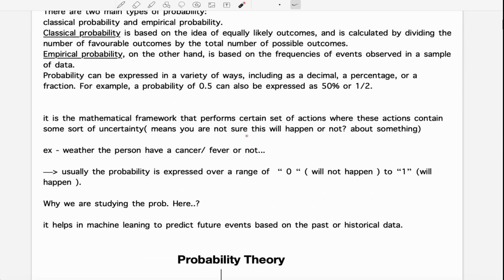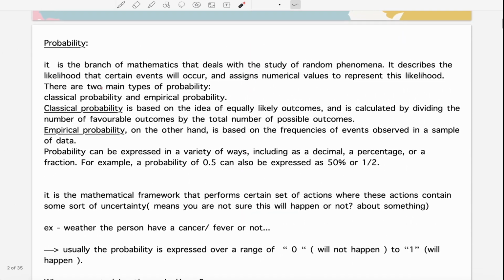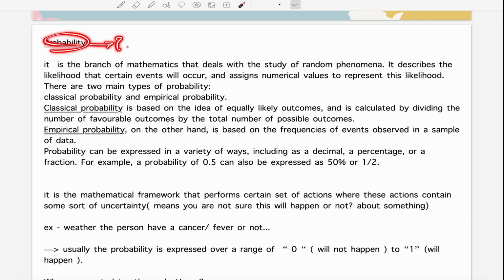First of all, we're going to cover probability. So what do you mean by probability? This is one of the biggest questions, right? It's a branch of mathematics that deals with the study of random phenomena. It describes the likelihood that certain events will occur. It deals with uncertainty.